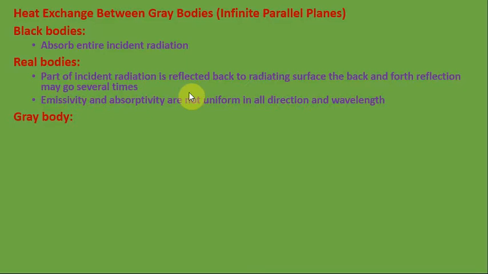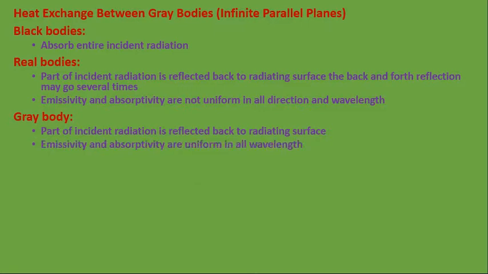So we will simplify such bodies in terms of gray bodies. In gray bodies, part of incident radiation is reflected back to the radiating surface. Emissivity and absorptivity are uniform in all wavelengths, not in direction, in all wavelengths only. So we have slightly simplified real bodies into gray bodies.